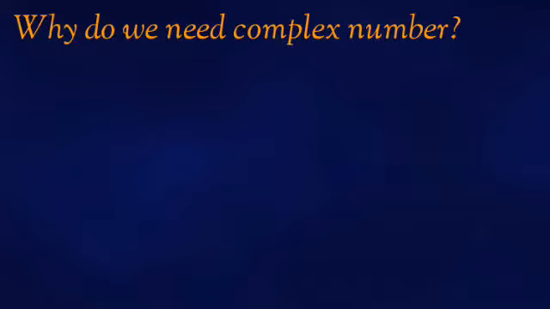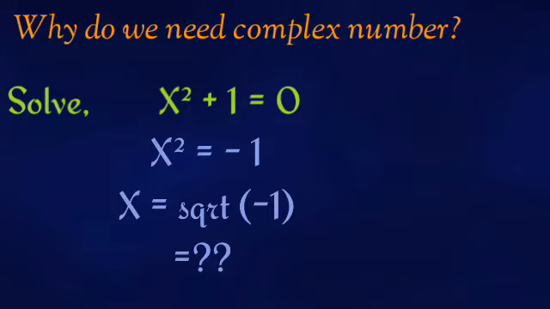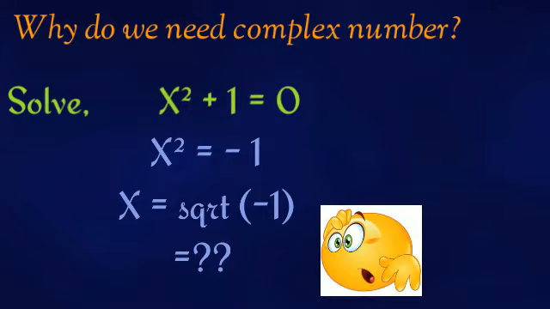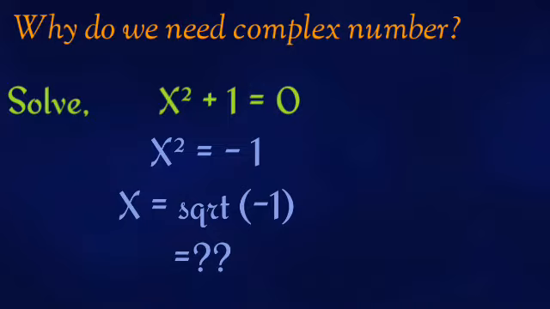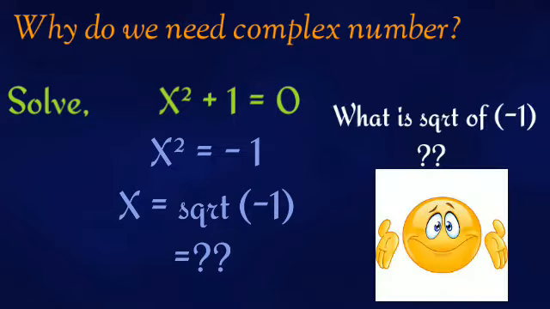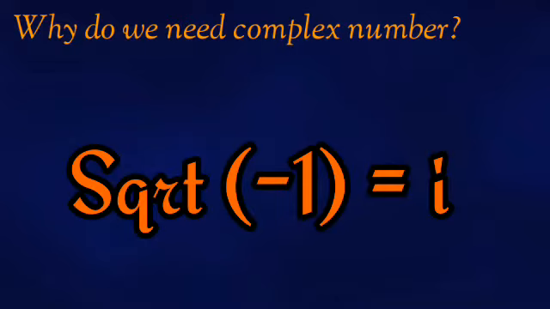Now the next question is, why did complex numbers need to be introduced? Because we were stuck when we came to solve an equation like x square plus 1 equals 0, or any other quadratic equation where the discriminant is less than 0, because we didn't have any idea about the square root of a negative number. So we have introduced the square root of minus 1 as i, the small letter i. i stands for imaginary number here.